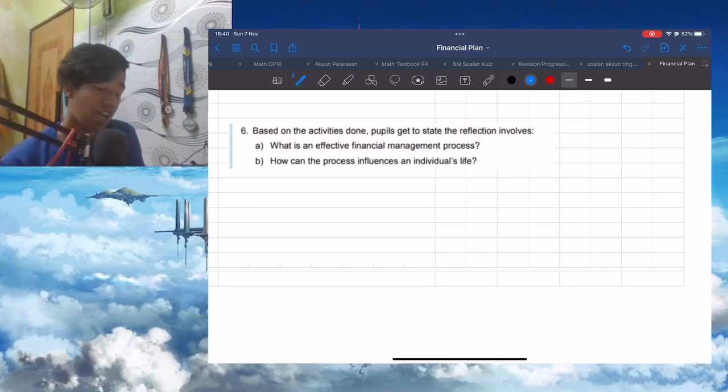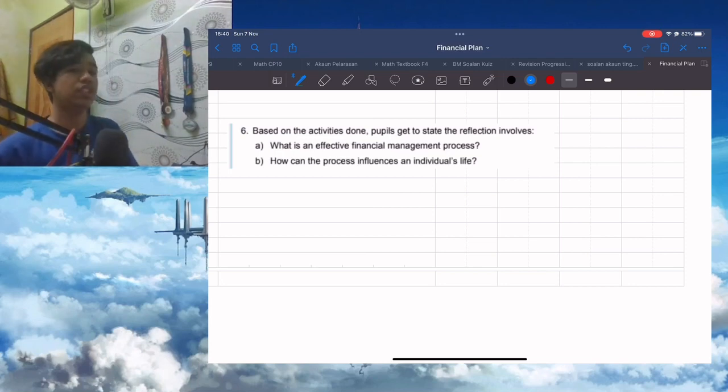We have S for specific, M for measurable, A for attainable, R for realistic, and T for time bound. We can use it for everything.